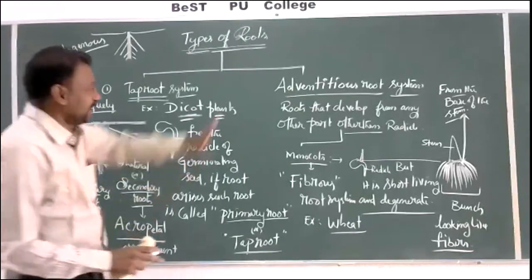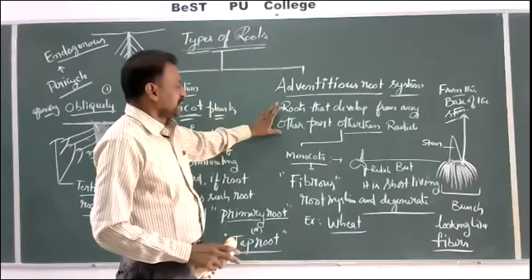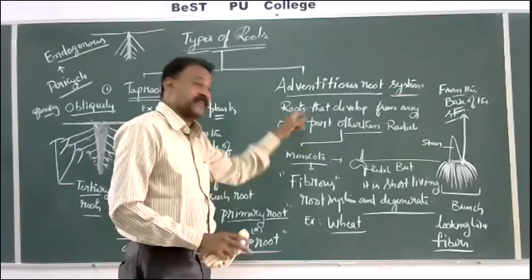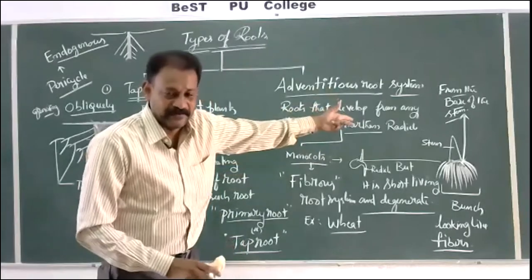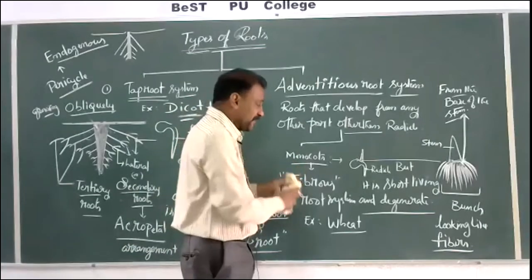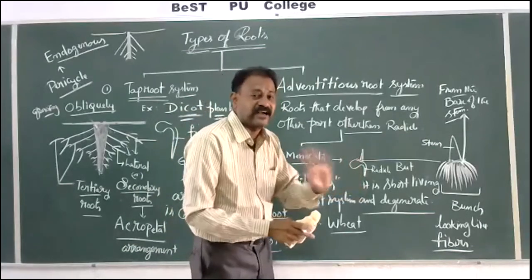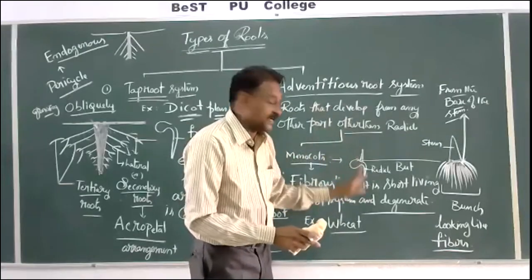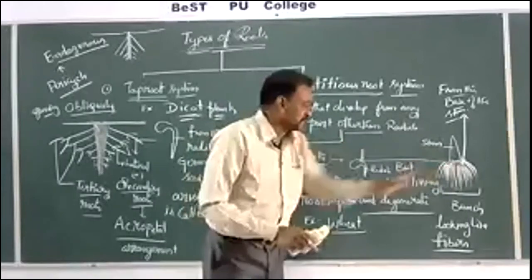Let us see again. Adventitious roots develop from any part other than the radicle, any part of the plant body except the radicle. Here also in monocots, even though the radicle comes, it will not exist for a long time, it will not persist, it will degenerate. So from the base of the stem it is coming.